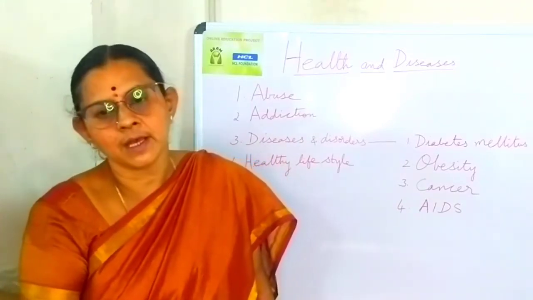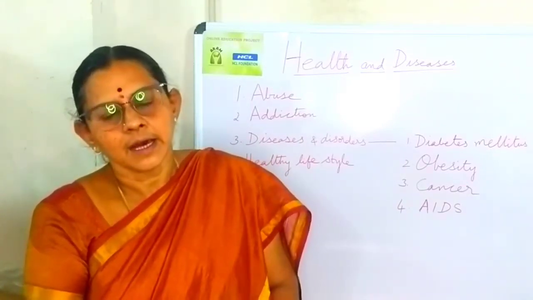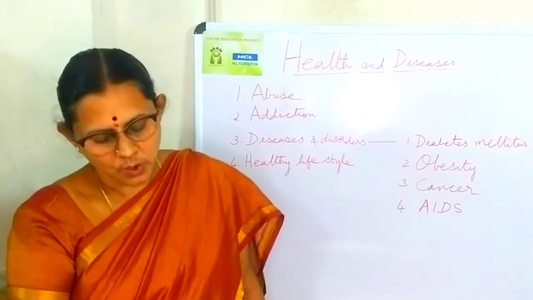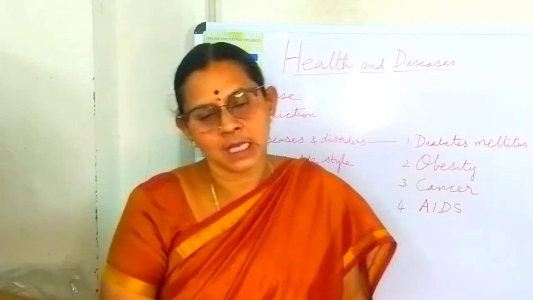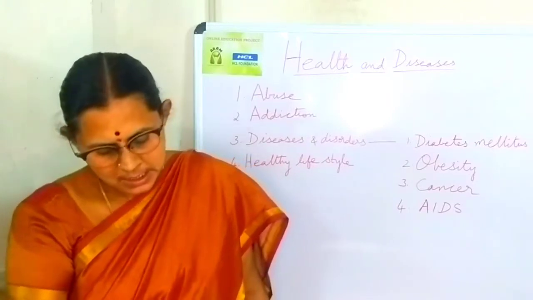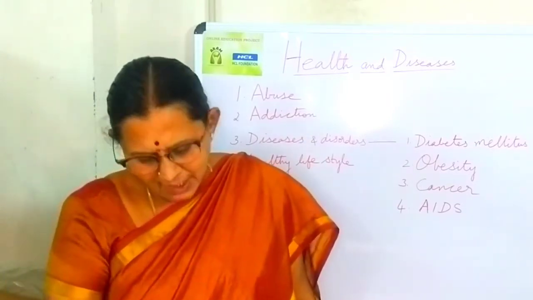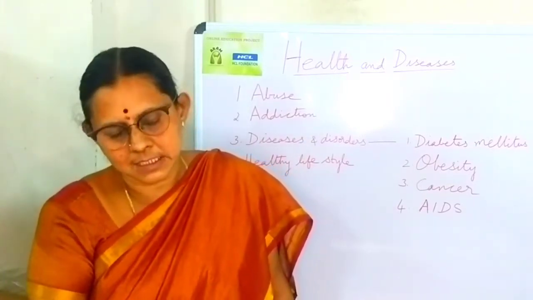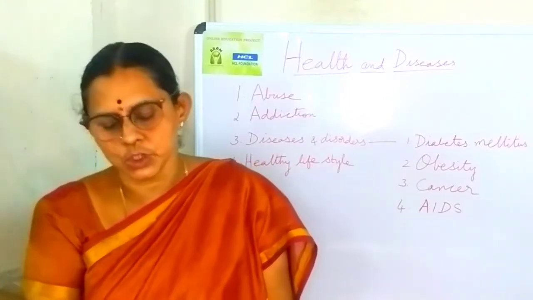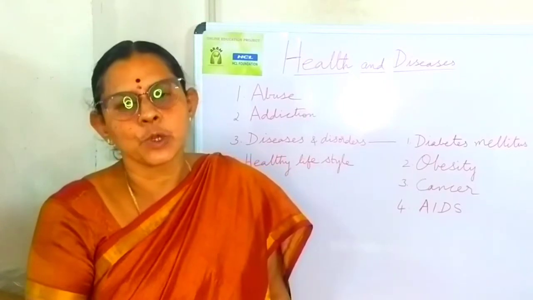The next is when the cancer arises from muscle tissues or connective tissues, it is called sarcoma. Only nearly 1% of cancers are sarcomas, and bones, cartilage and other connective tissues are affected. The next is leukemia.